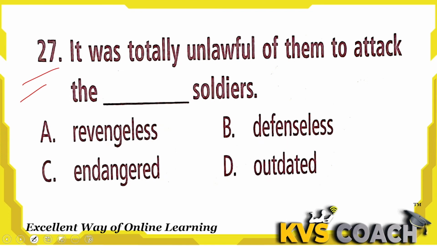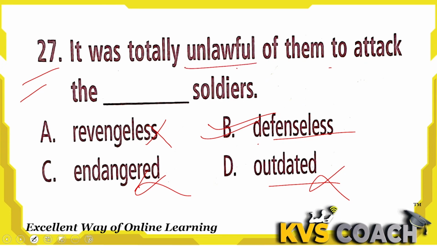Question 27: it was totally unlawful of them to attack the dash soldiers. That will be defenseless soldiers. Revengeless soldiers cannot be. Endangered, they are not endangered species; endangered means they are going to be finished. And outdated, it cannot be outdated. These are all wrong words. Only defenseless is the right word, which defines that they are not able to defend at that time. So it was totally unlawful of them to attack the defenseless soldiers. If the soldiers were not defending at that time, this is unlawful. B is the right answer.